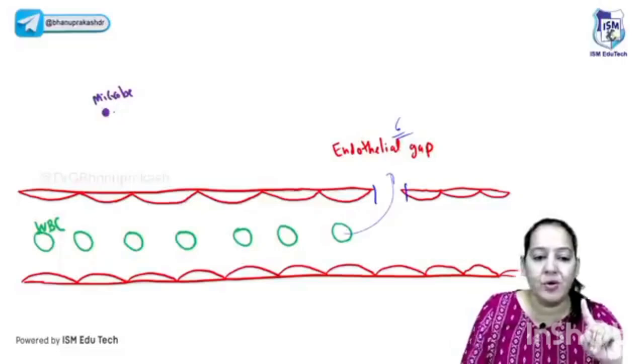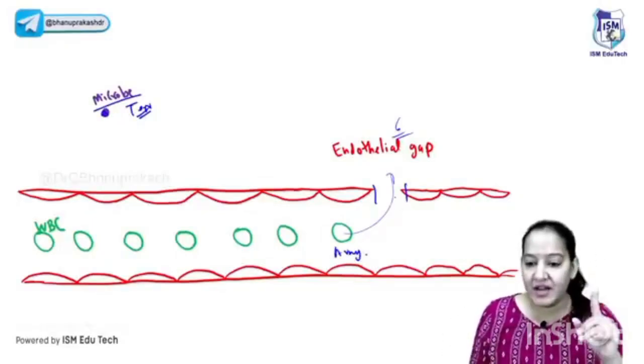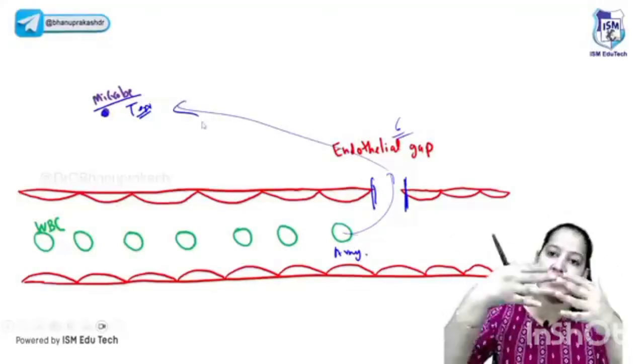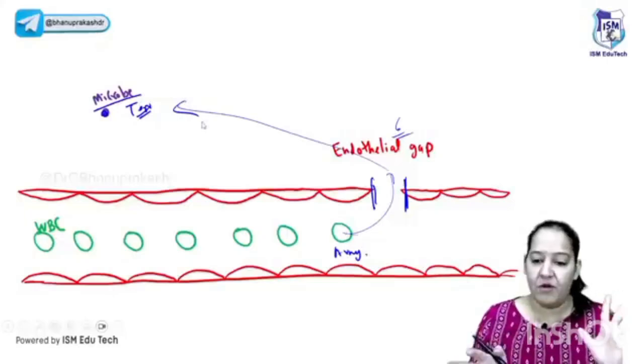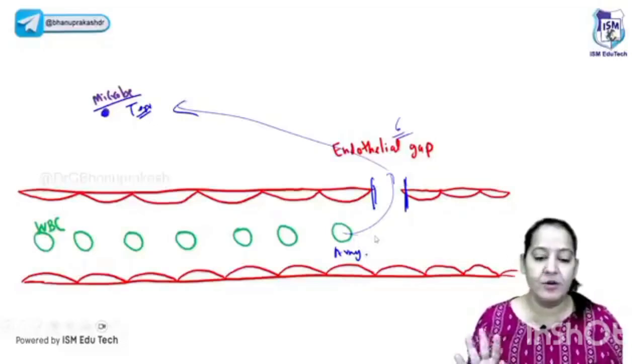The cell is the WBC, the army. This is the terrorist. You can see the microbe of the terrorist. It's still present, and the army is still inside. But we are arranging a channel, a gap from which we will take the army out towards the terrorist and let them fight. We will do phagocytosis by the army on the terrorist, right? So this is ultimately what we want. We have already created a gap, but now we want to take the WBC out of that gap. That is the cellular events.